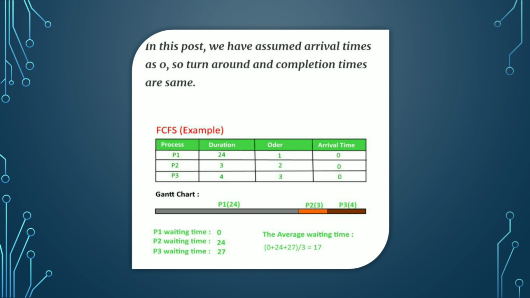So P1 is executed first, so this P1 process waiting time is 0. There is no waiting before its execution, since it is the first process in CPU scheduling. When the second process P2 comes, P2 waiting time is 24 and P3's waiting time is 27. The average waiting time, the total waiting time divided by the number of processes, is equal to 17.